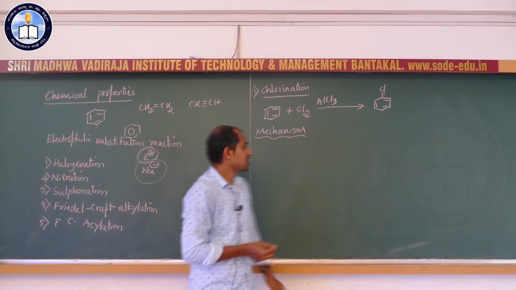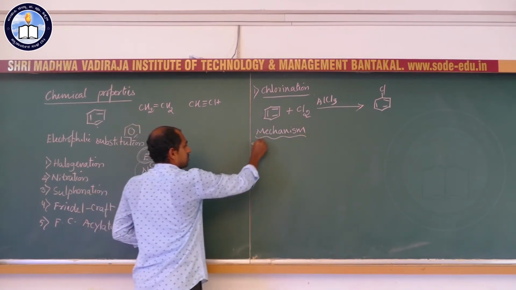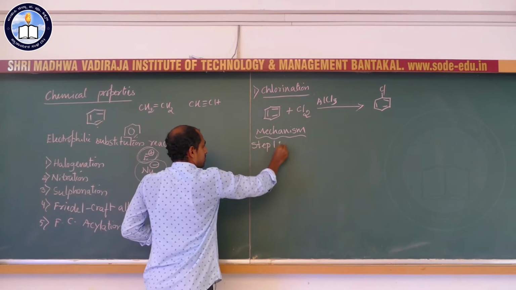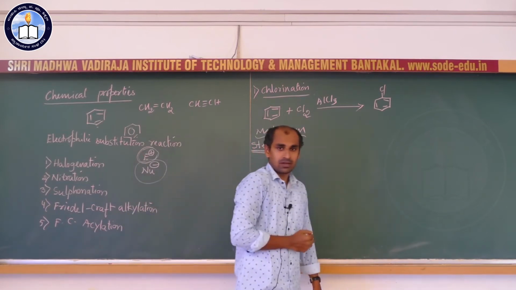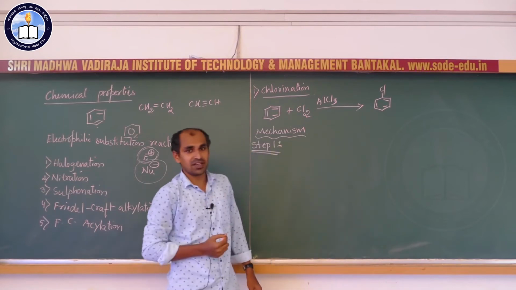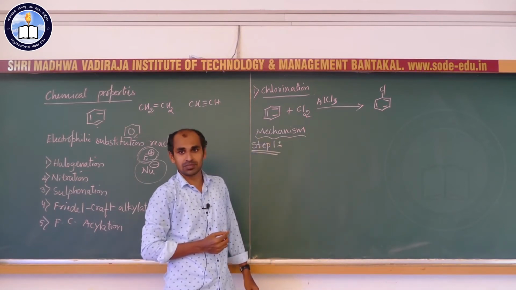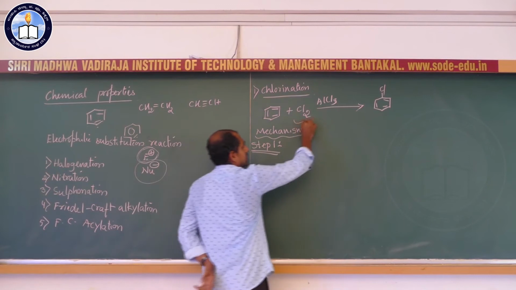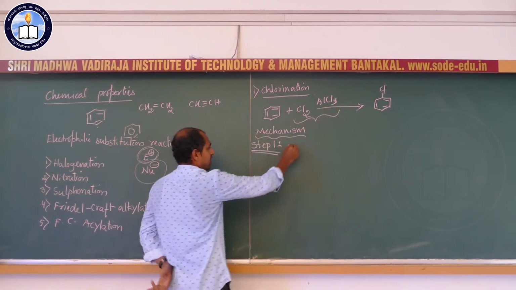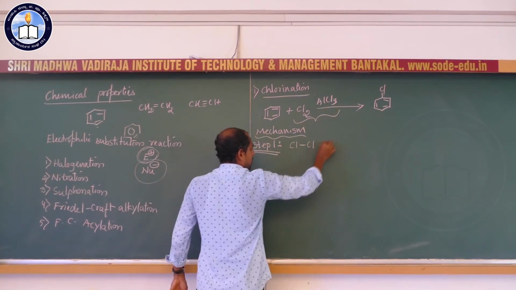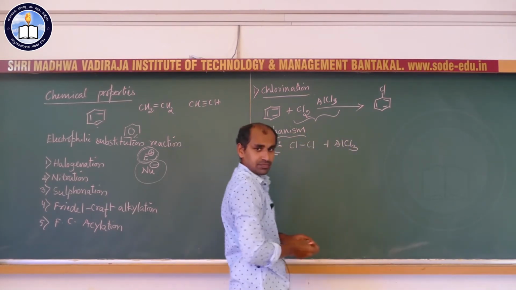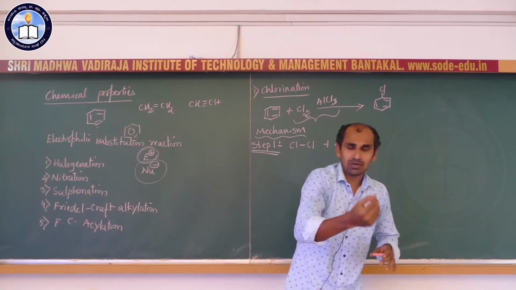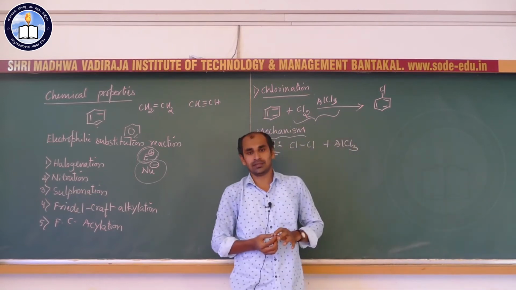So, now we shall see the first step, step 1, that is generation of electrophile. You know, electrophile means it is a positively charged group. So, the reagent we use for chlorination is chlorine molecule and aluminum chloride catalyst. What is the role of this aluminum chloride?